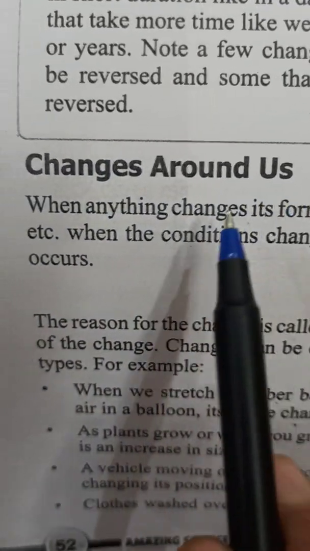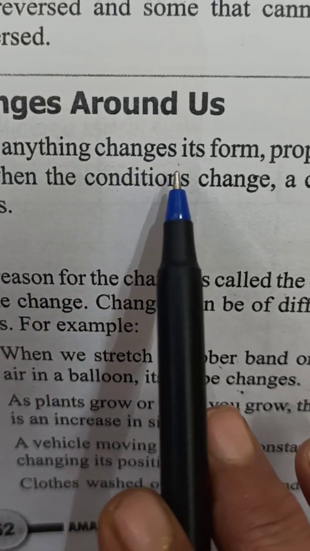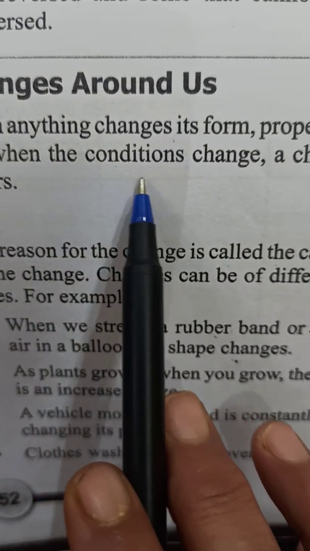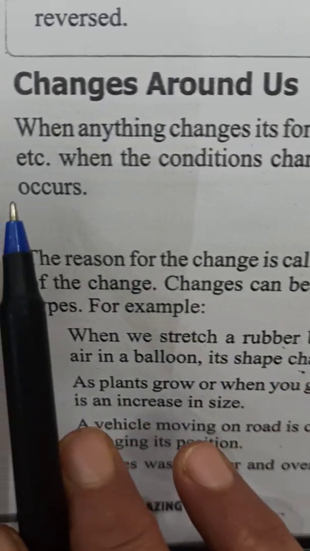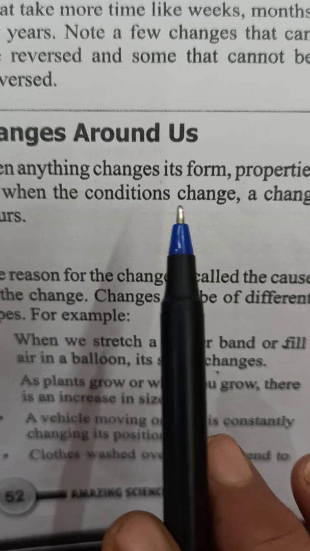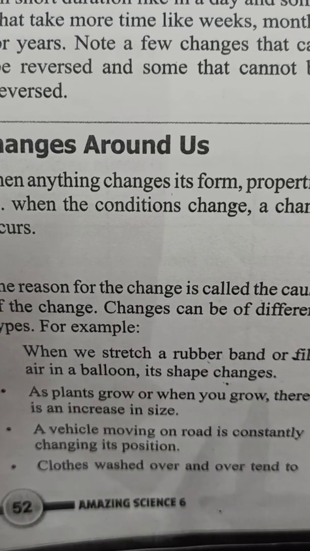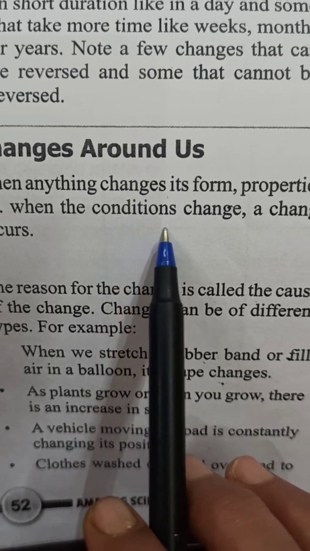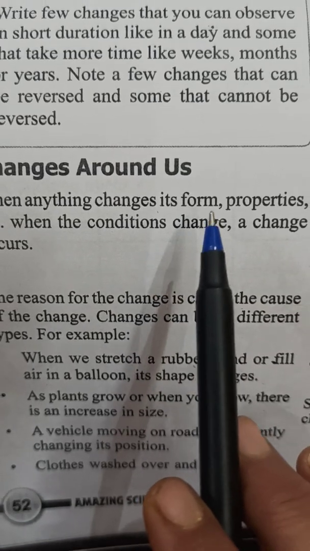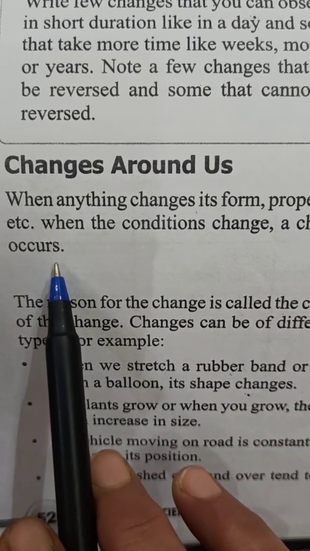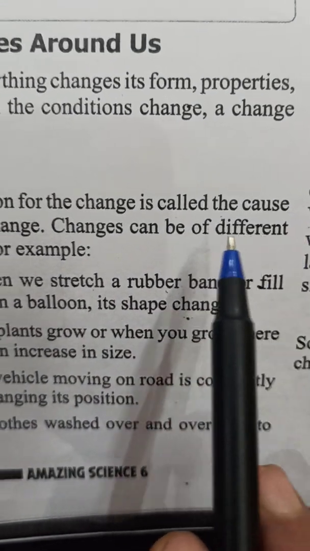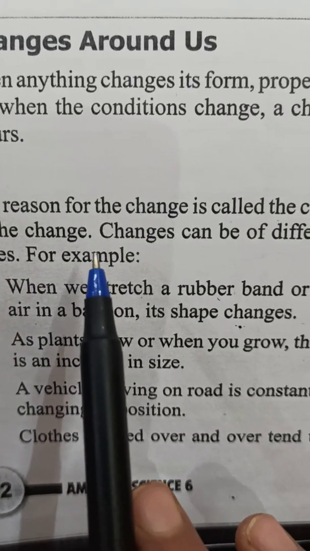Changes around us. When anything changes its form, properties, etc., when the conditions change, a change occurs. I have told you already, when anything shows a change in its properties or change in its condition, shape, size, or anything, then we can say it is a change. Okay, so the reason for the change is called the cause of the change.